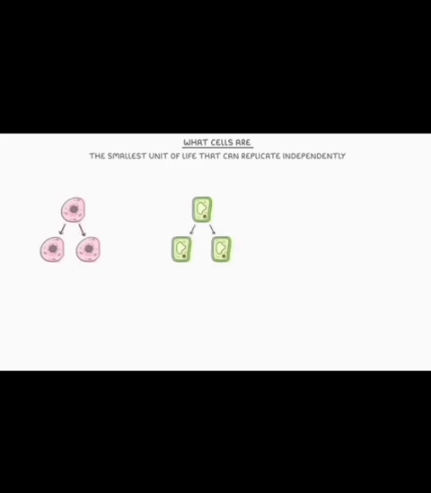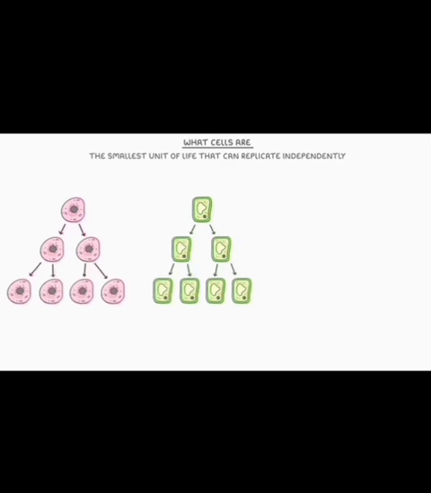Let's start with what cells are. You can think of cells as the basic building blocks of life. What we mean by this is that they are the smallest unit of life that can replicate independently. So if we took an example of an animal or plant cell, they could divide into 2 cells, then into 4 cells, and so on. And it's these cells that make up an organism.